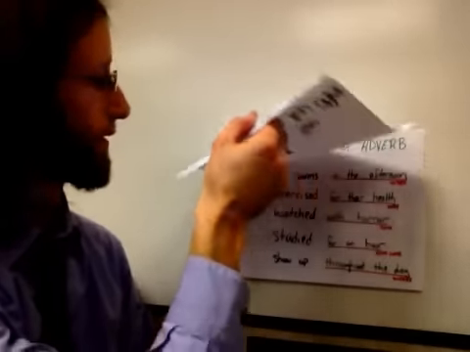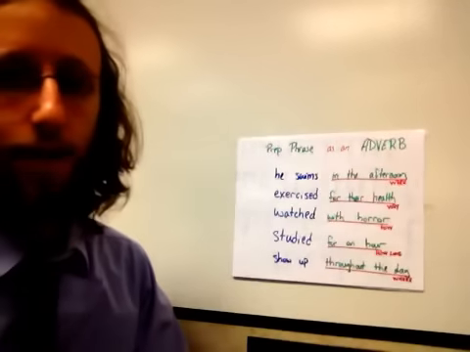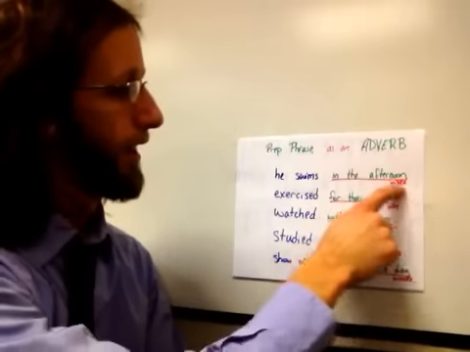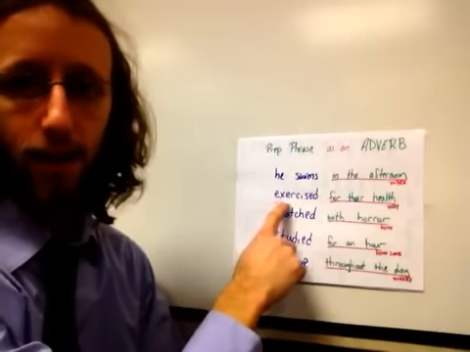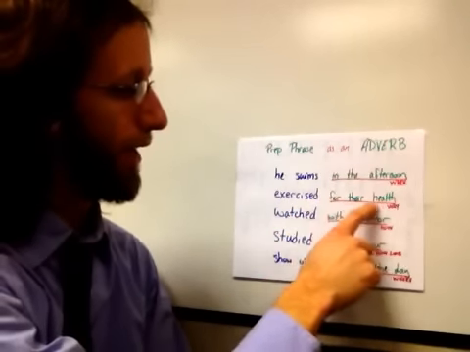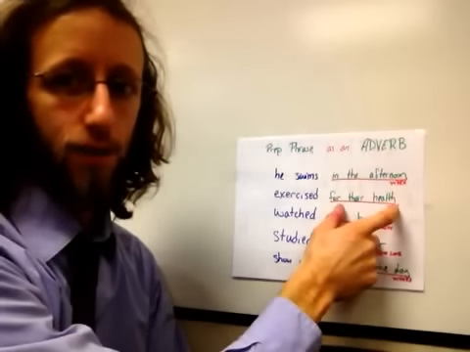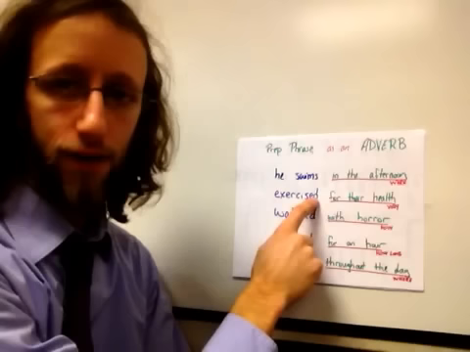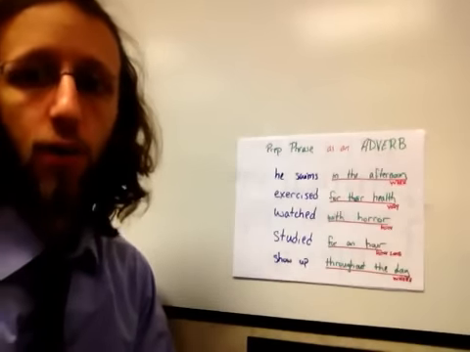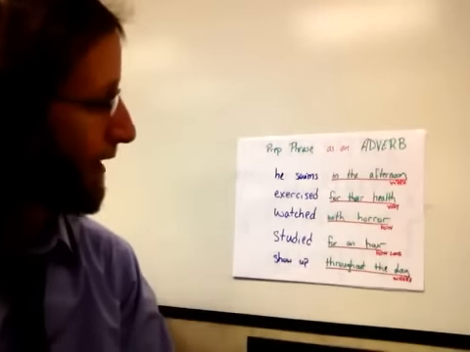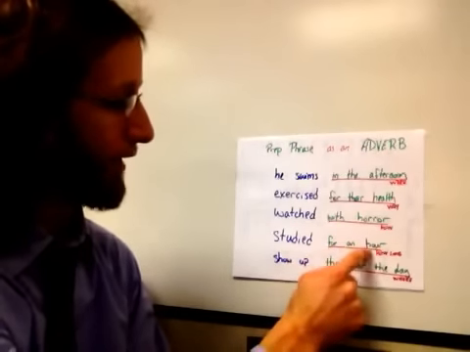So here's some examples. Prepositional phrase as an adverb. He swims in the afternoon. And as you can see, it's answering the question, when. This one says they exercised for their health. So these are prepositions, objects of the preposition. The only difference is what is it describing? It's describing the action of exercising. And watched with horror. How did they watch? With horror. Preposition, object. Studied for an hour. How long? For an hour. That's our preposition and our object.